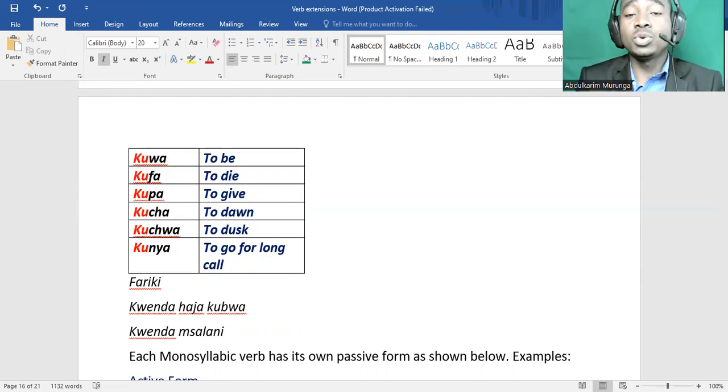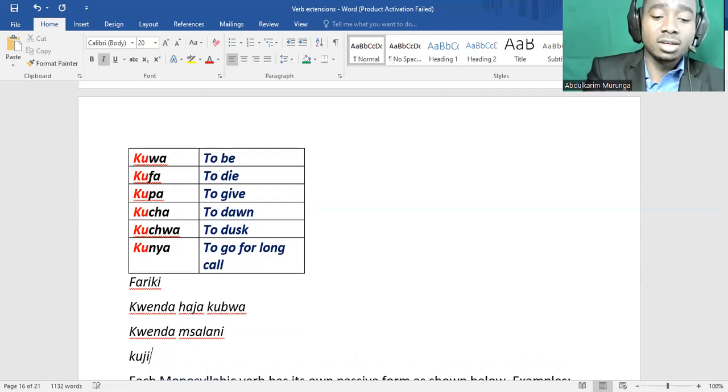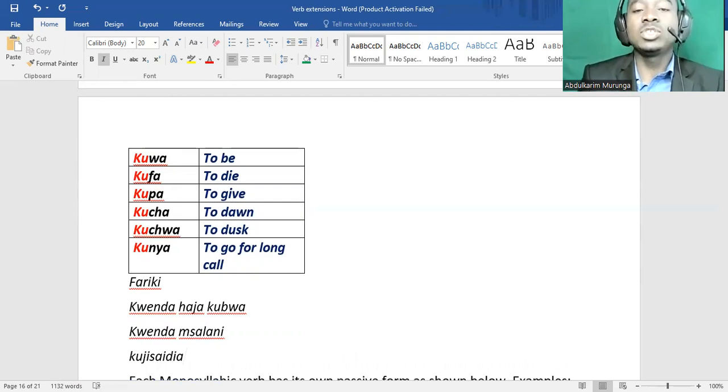There are a lot of verbs, so you can just choose. You can also say kujisaidia. Kujisaidia. It means to help yourself. When you go somewhere, maybe you want to use the washroom, you can say ninataka kujisaidia. Ninataka kujisaidia. I want to help myself. So you can ask, ninaweza kujisaidia wapi? Ninaweza kujisaidia wapi? But don't say ninataka kunya. No. Come on, please, guys. Don't use that verb, okay?